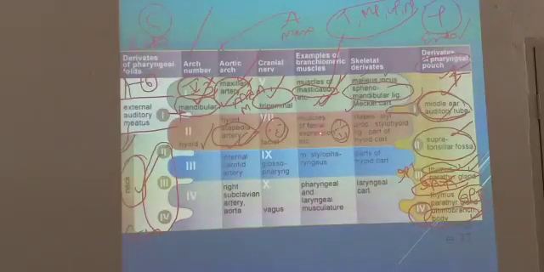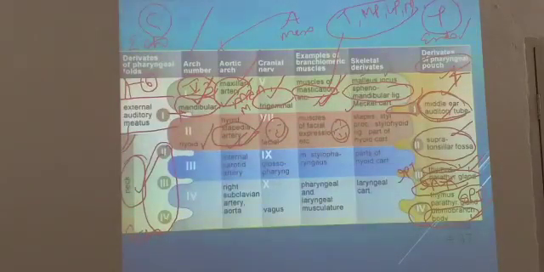Muscles of facial expression like buccinator, levator anguli oris, depressor anguli oris, and other muscles like procerus, orbicularis oris, orbicularis oculi. All other muscles of facial expression are supplied by the second arch. So you are smiling by the second arch.